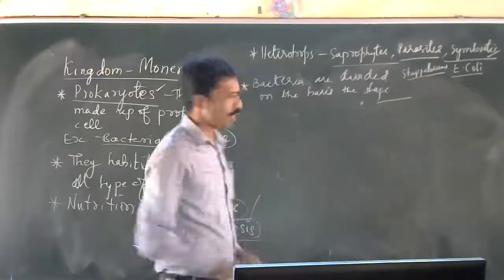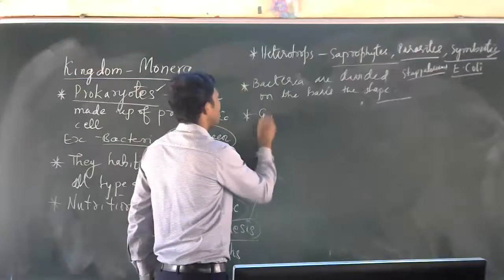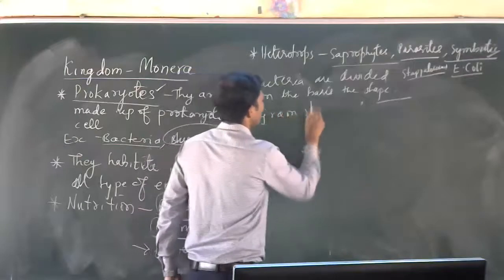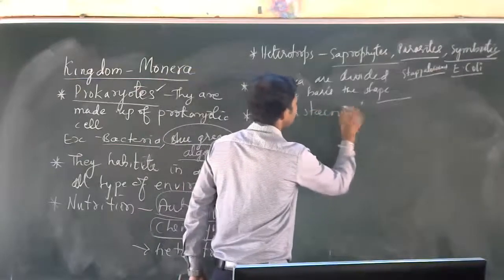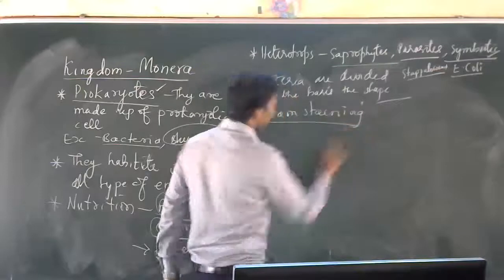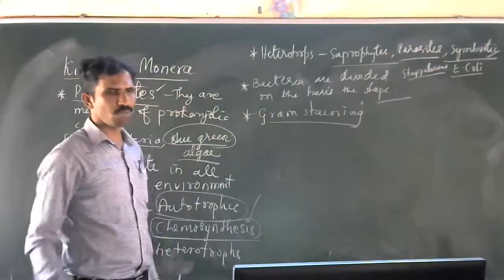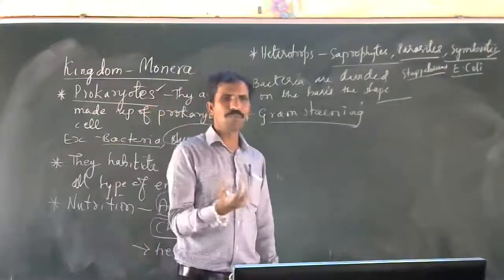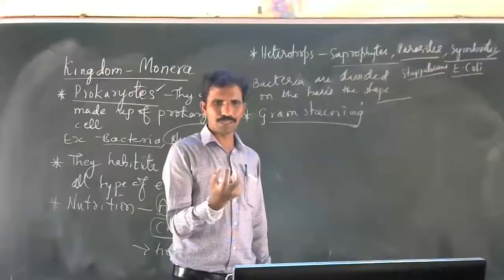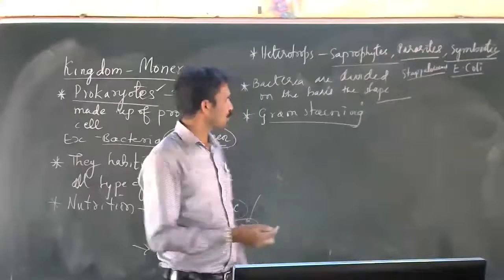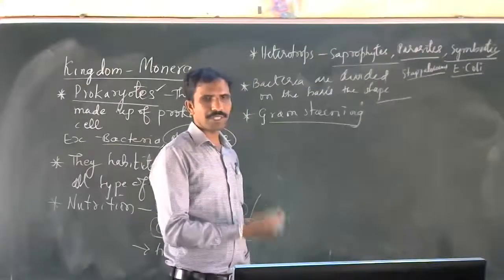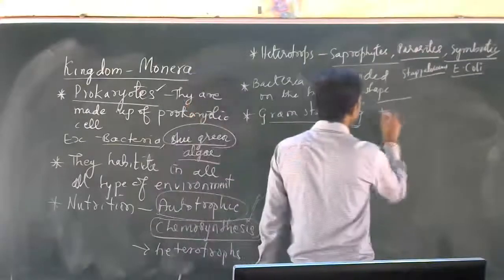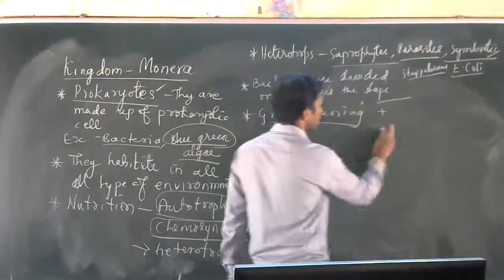And bacteria are also divided on the basis of gram staining. Stain means, to see the microorganisms in a microscope, we use some colored chemicals to identify the bacteria. So we call it gram staining. On the basis of gram staining, we call them gram positive or gram negative.